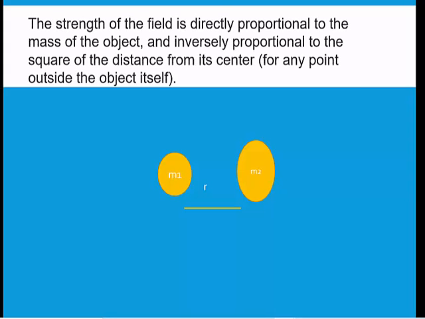Basically, the law says that if you have two objects, and the mass of one object is m1 and the mass of the other object is m2, and let's say that these two objects are separated by some distance r, then what will be the force between them? The force will be proportional to the product of the two masses, that is m1 and m2. However, this force will be inversely proportional to the square of the distance between them.